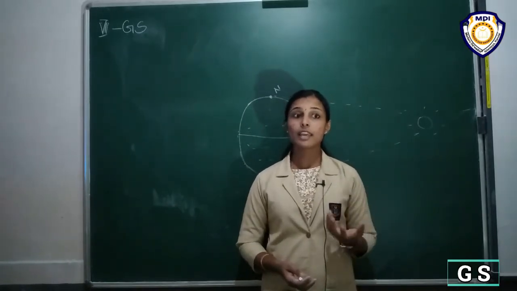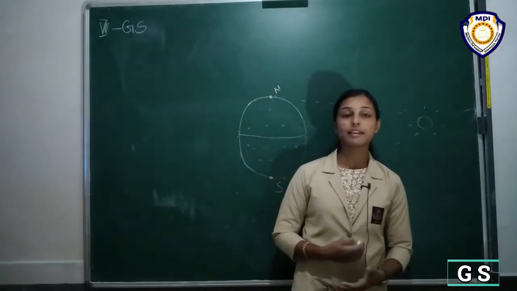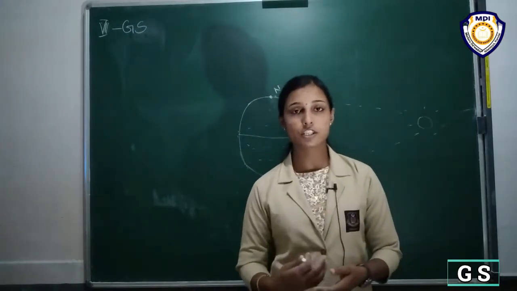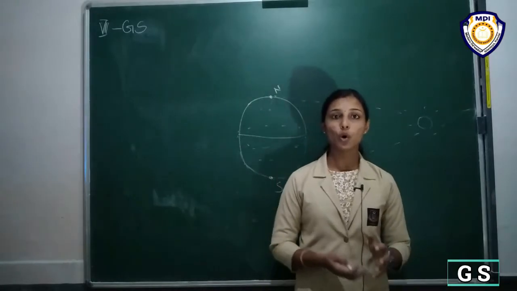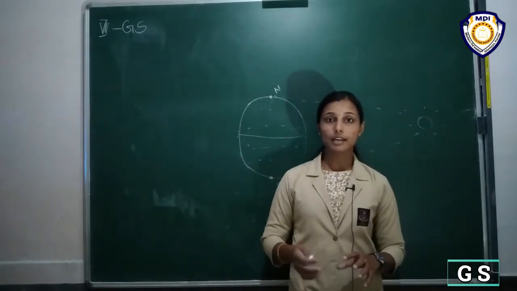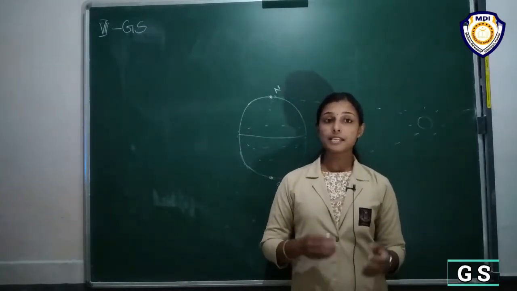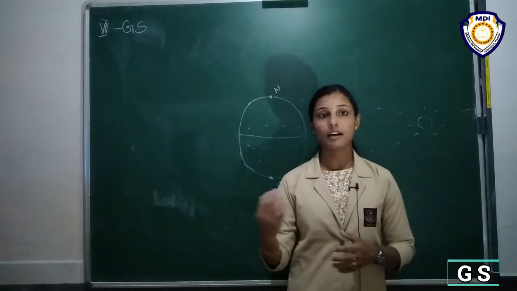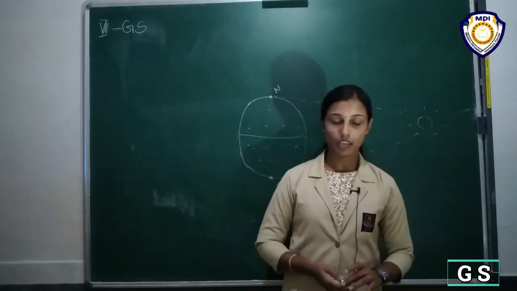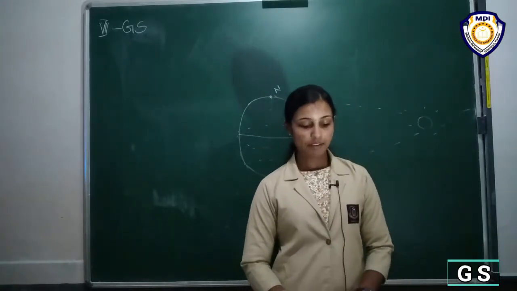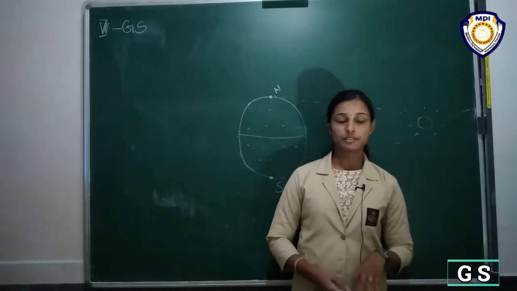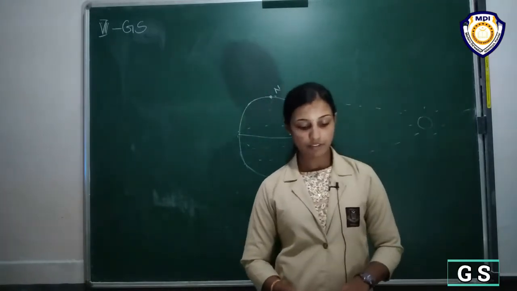So how can we imagine -37 degrees Celsius? The polar regions reach -37 degrees Celsius in the winter season, and the animals living there have adapted to these severe conditions.